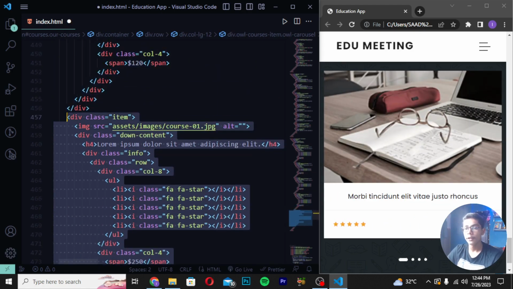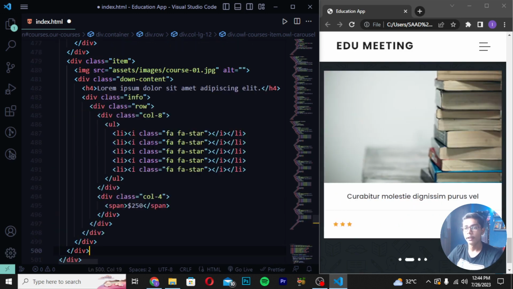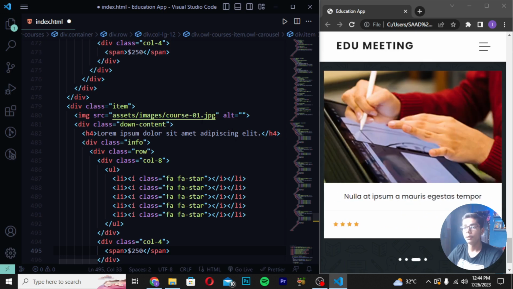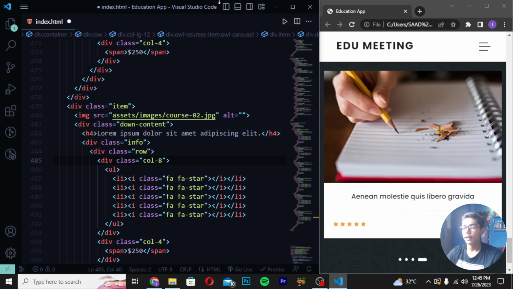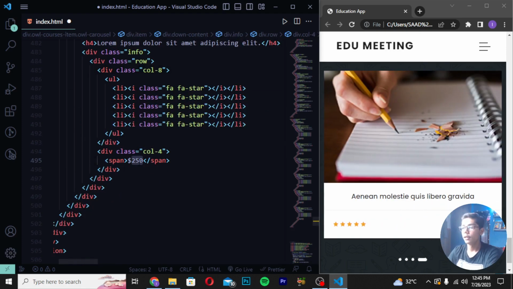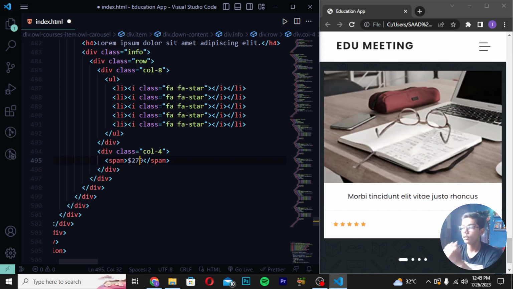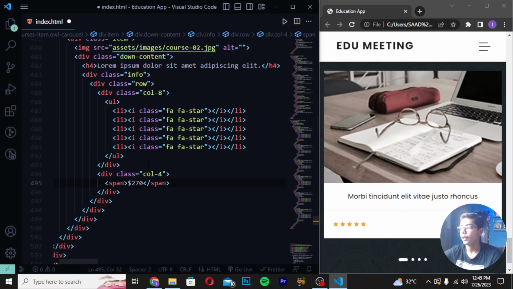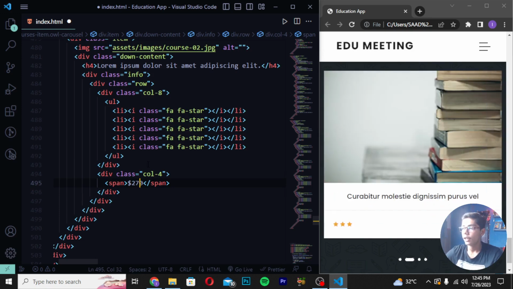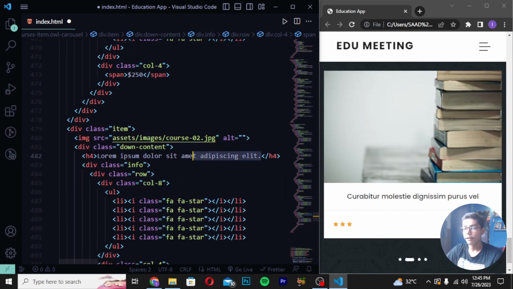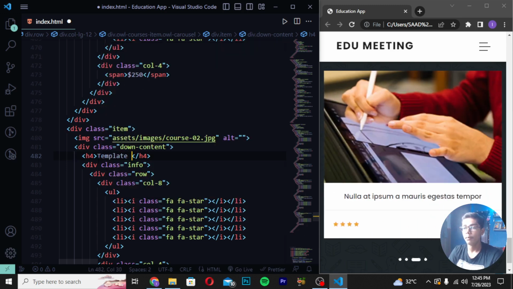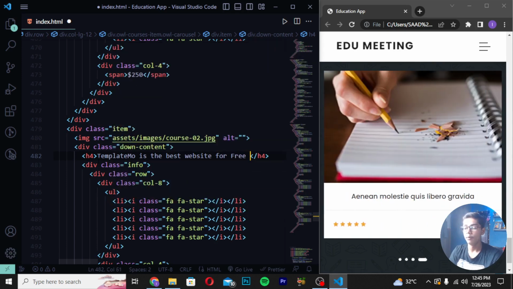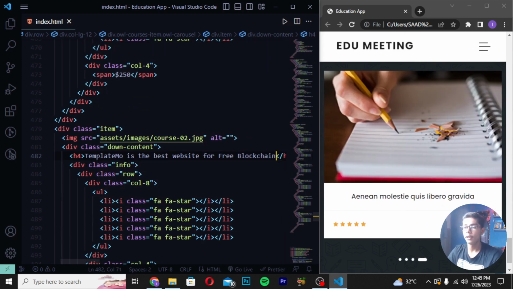So I will be now copying this till here, and then I will be pasting it here. After pasting, just I will be now writing here. The same text should be here. I will be changing it to 2 here. Then I will be now just writing the price 250 to 270 like this. Now after writing this, you have to now just do one thing here. I will be moving here and changing text as well. So you can just change the text also. So here in the text, I will be now this time writing here template Mo is the best website for free blockchain. So here I will be now writing save it here.